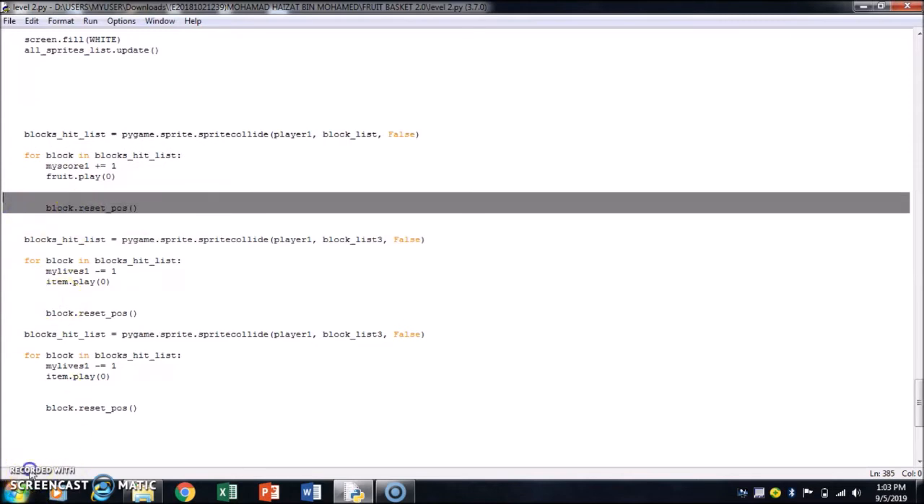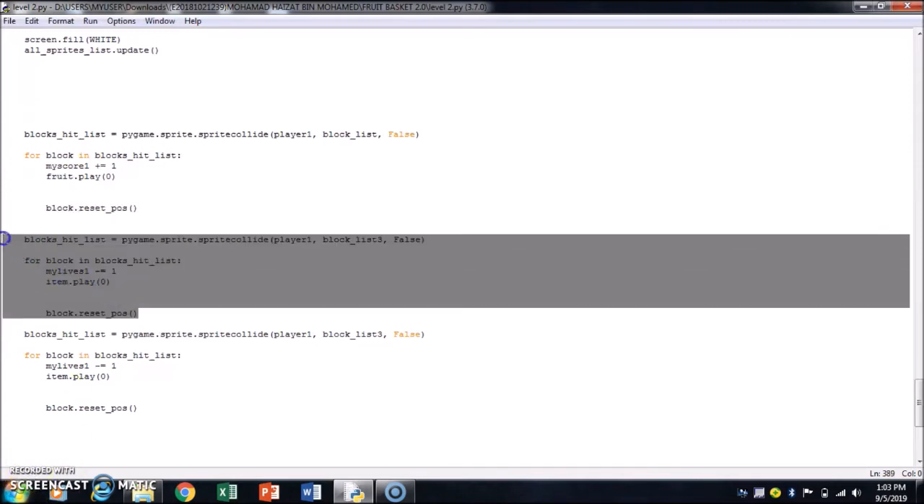The second one is for when the player basket hits block list 3, which is the bomb. This code will make player life equal 0 each time the basket hits the bomb. The sound effect for the bomb is played one time. Again, the reset position function is called.